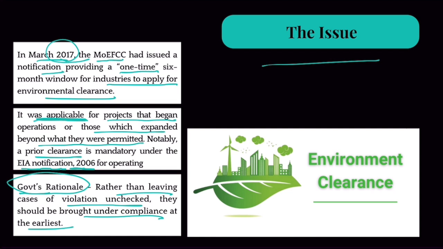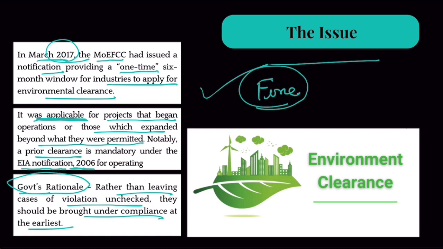Plus the government says that for the time under which they operated without the clearance, the government will fine them also. So they can get their clearance now. And because they committed something illegal, because they continued without getting the clearance, we will fine them. So after paying that fine, they can get the clearance and go on with their business as usual. This is something that the Supreme Court has objected to.